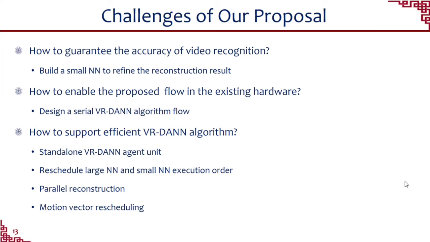We propose a standalone VR-DANN agent unit that can work with any third-party IP. Moreover, we reschedule the large and small neural network execution order to reduce the kernel switching overhead. In addition, we also parallelize reconstruction and reschedule the motion vectors to speed up the reconstruction process. We will discuss these challenges in the following.